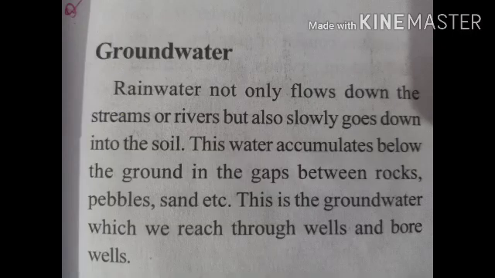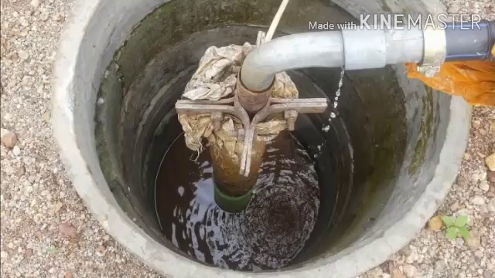Definition of the groundwater. Rainwater not only flows down the streams or rivers but also slowly goes down into the soil. This water accumulates below the ground in the gaps between rocks, pebbles, sand, etc. This is called groundwater. Okay, students, can we see the groundwater directly? No, but we can reach the groundwater through the wells and bore wells.